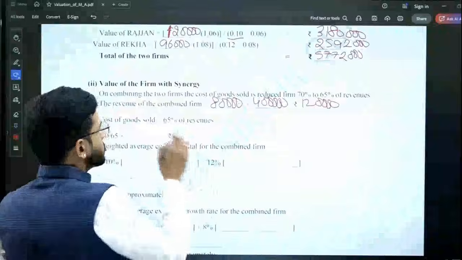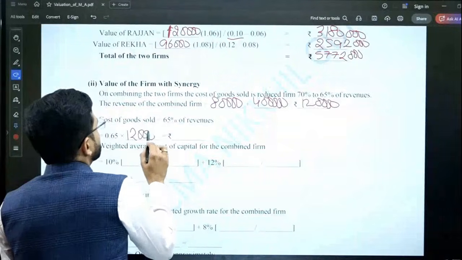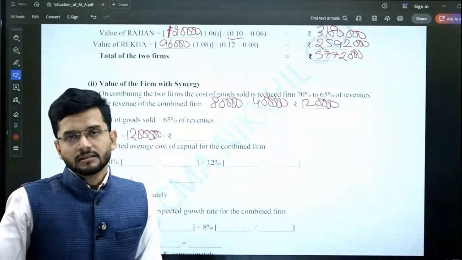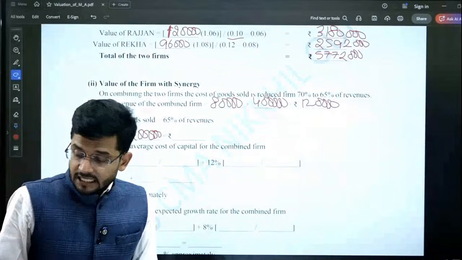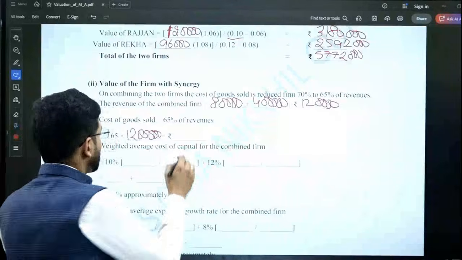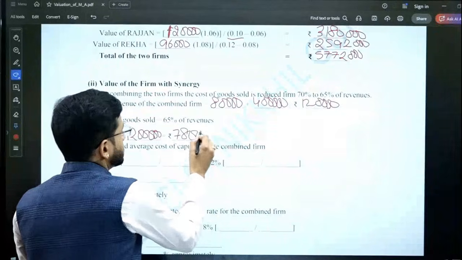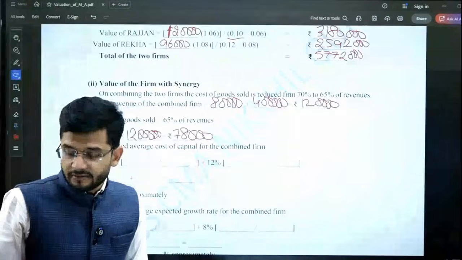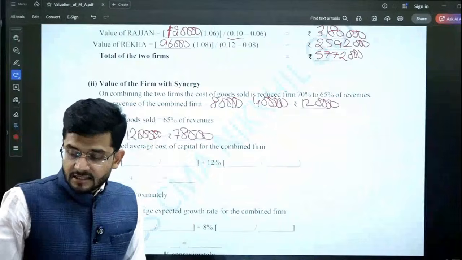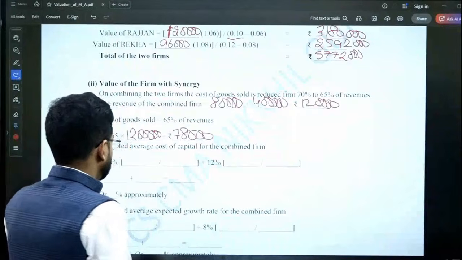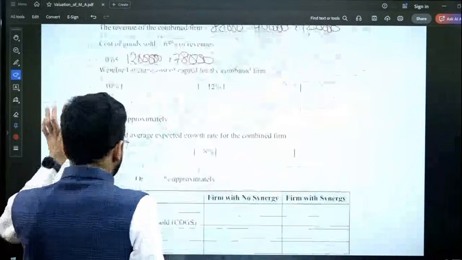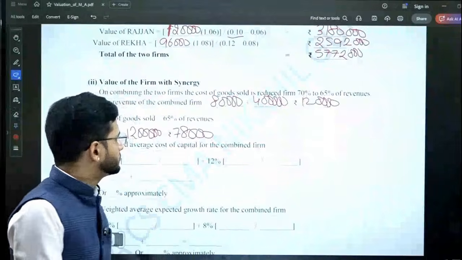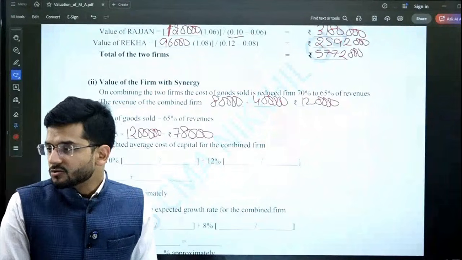Now what will be the cost of goods sold? Cost of goods sold will be 65% of 12 lakhs, because the question specifies that after combining, the cost of goods sold will be 65%. So 12 lakh multiplied by 65%. So the cost of goods sold will be 78,000. So 12 lakh minus 78,000. So the EBIT will be 11,22,000.